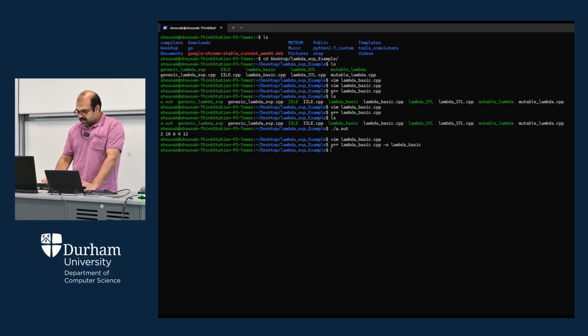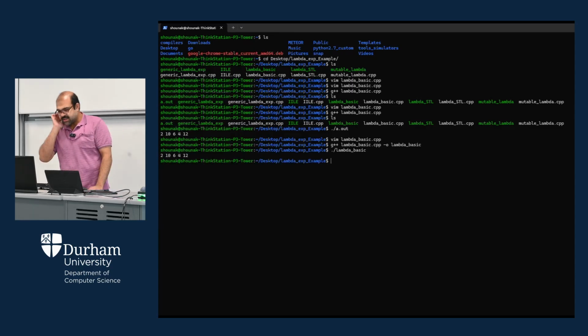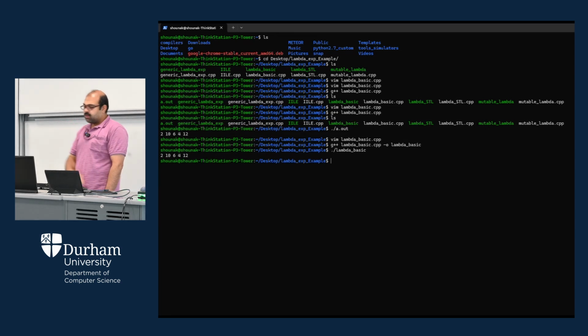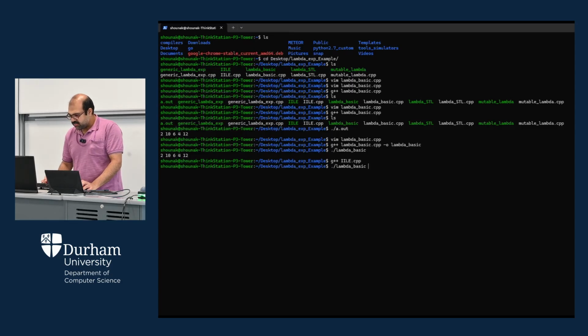So I can now execute lambda_basic, and I will get the same result here, right? So 2, 10, 6, 4, and 12. You can see that a.out and lambda_basic give us the same result. Now, if I compile any other program, let's say g++ IILE.cpp, now you can check the result of a.out.